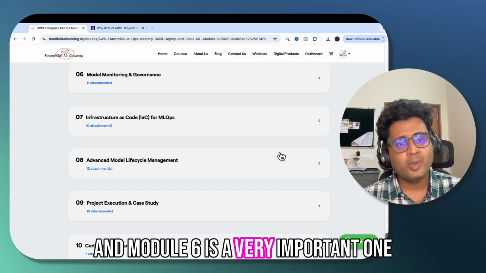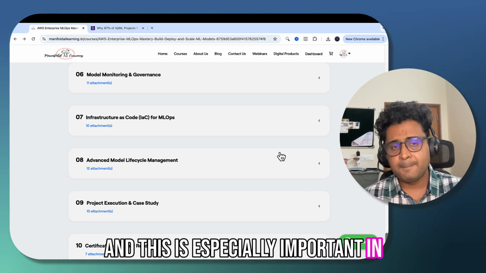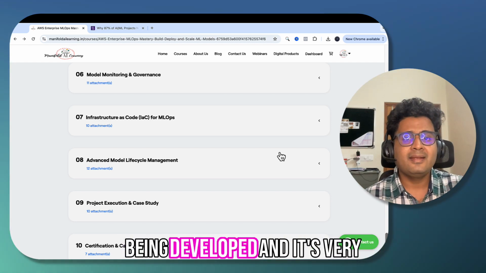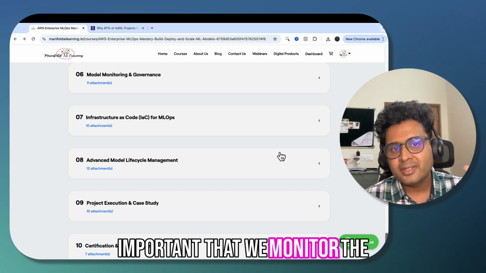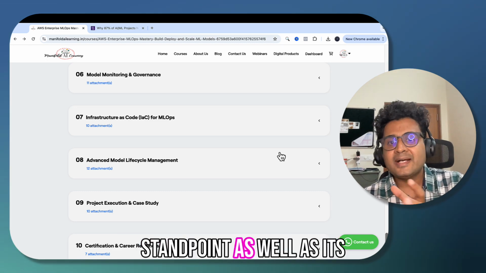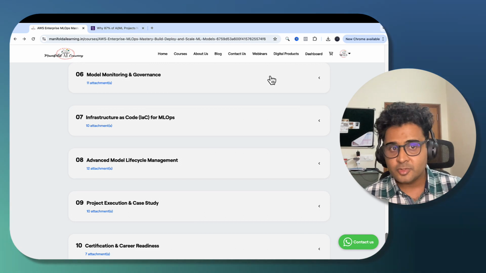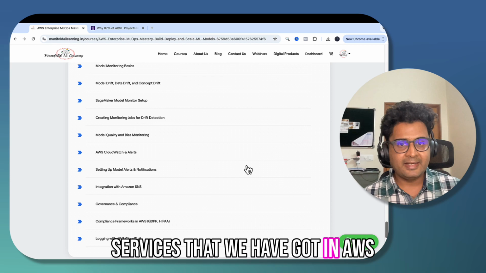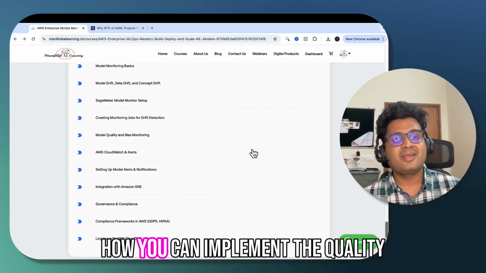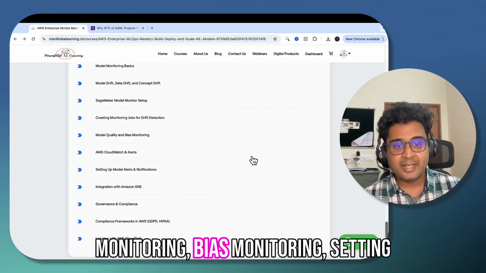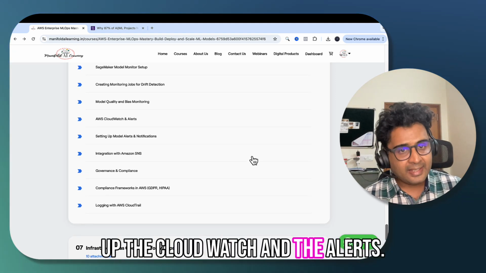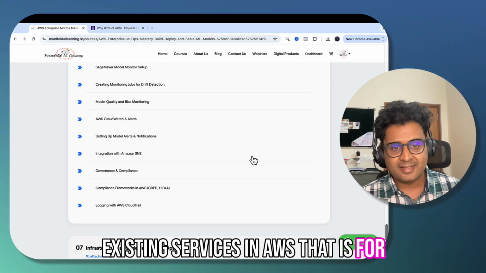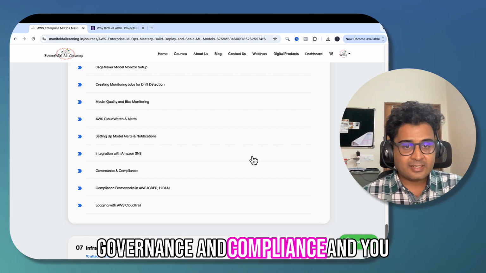And module 6 is a very important one, especially in the year 2025. The reason is that more and more models are being developed, and it's very important that we monitor the model from the governance standpoint as well as its performance standpoint. So module 6 is about how you can monitor the model using the services we have in AWS, that is SageMaker Model Monitor, how you can implement quality monitoring and bias monitoring, setting up CloudWatch and alerts, how you can integrate with existing services in AWS such as SNS, and how you can implement governance and compliance.